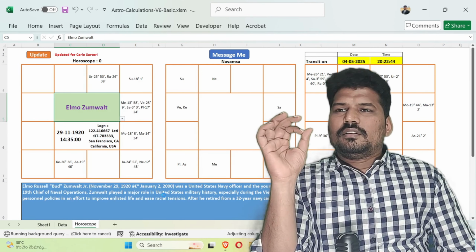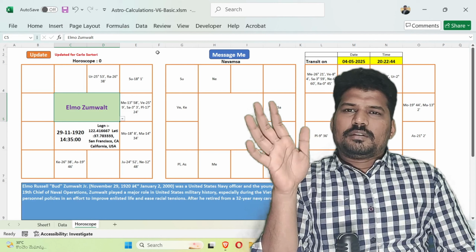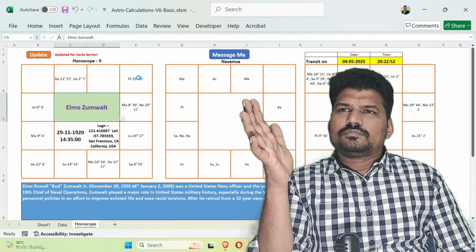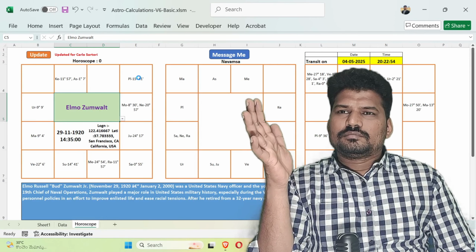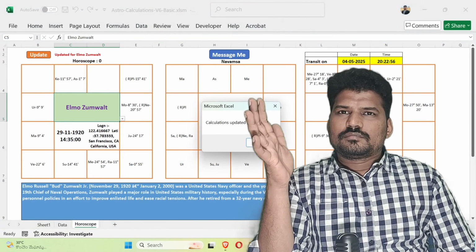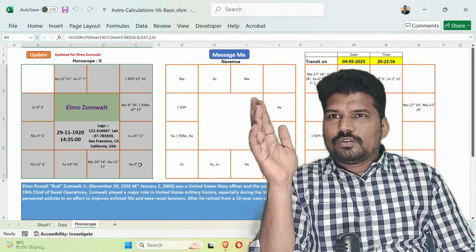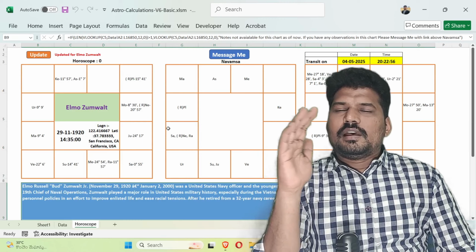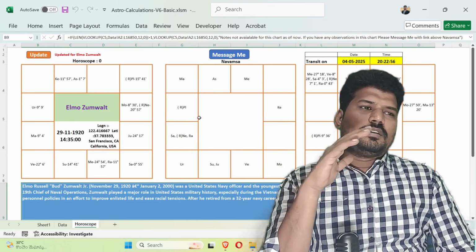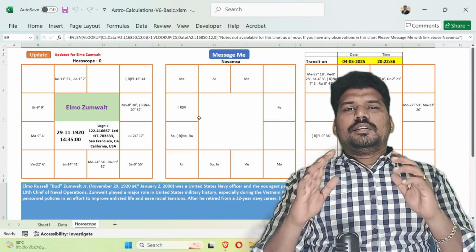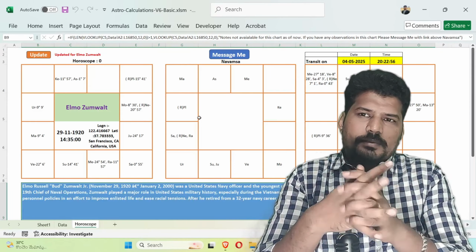So likewise, life details are appearing here, and if you just click update, for the purpose of research, you can check this horoscope, check the notes here, and compare, analyze, and come to some conclusion, so that you will have some idea. This will be very useful for research.